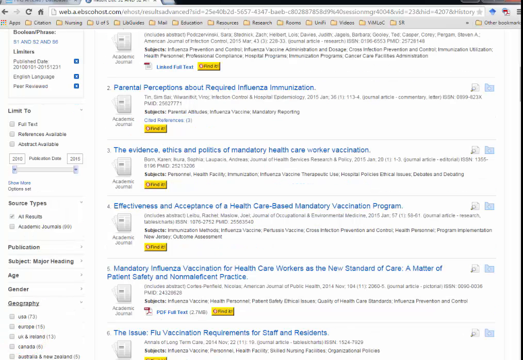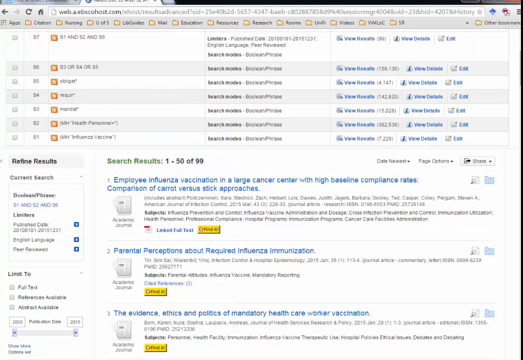If you want to apply geography limitations, you can do so from the left-hand side. If you only want articles from US and Canada, check those boxes. Not all results retrieved will be completely relevant to your search question, but by searching using the correct index terms and by searching the correct database, you will be able to retrieve far more relevant results than Google or Google Scholar can. If you like an article, click on it to see what major headings or MeSH headings they've used. You can use them and retrieve more results.